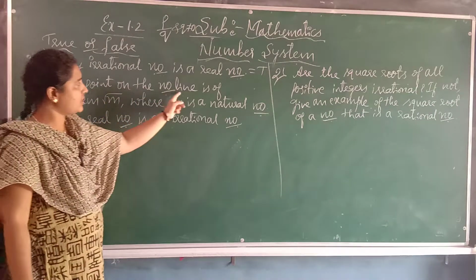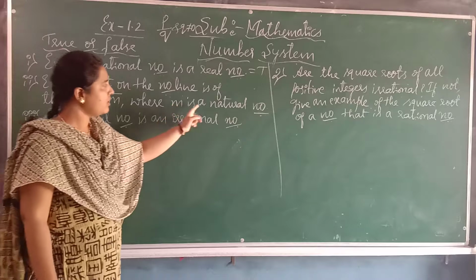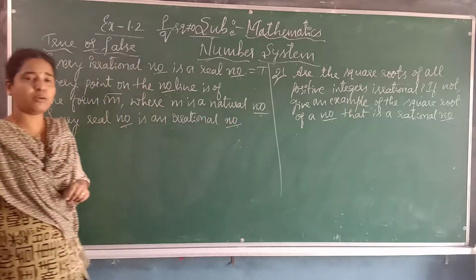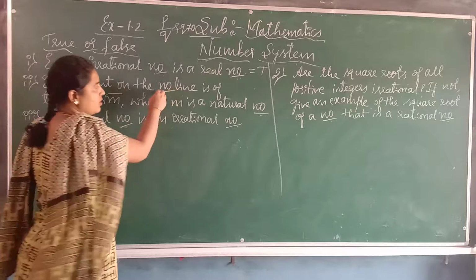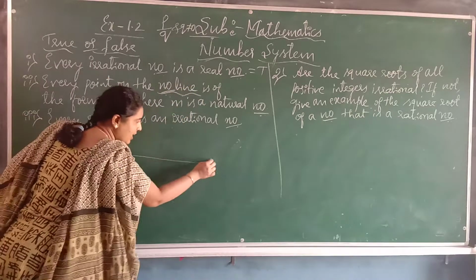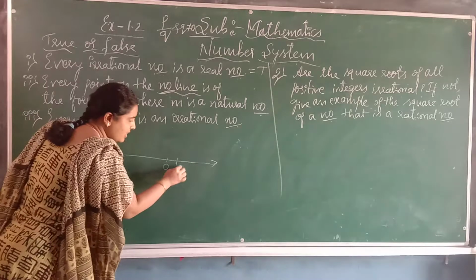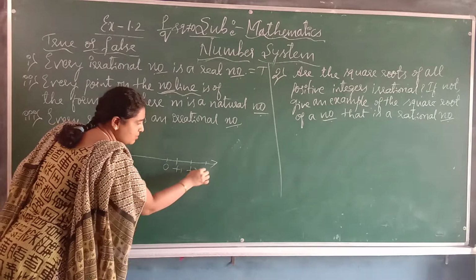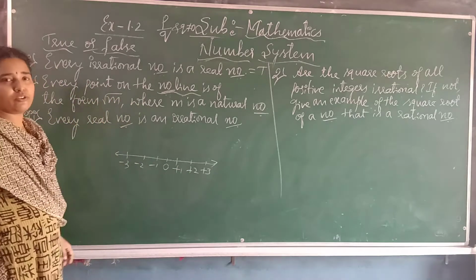Next, the second one: every point on the number line is of the form root m, where m is a natural number. Every point on the number line, already we know, the number line means one line is given, in the middle 0 will be there, on the right side we take positive numbers and on the left side we take negative numbers.